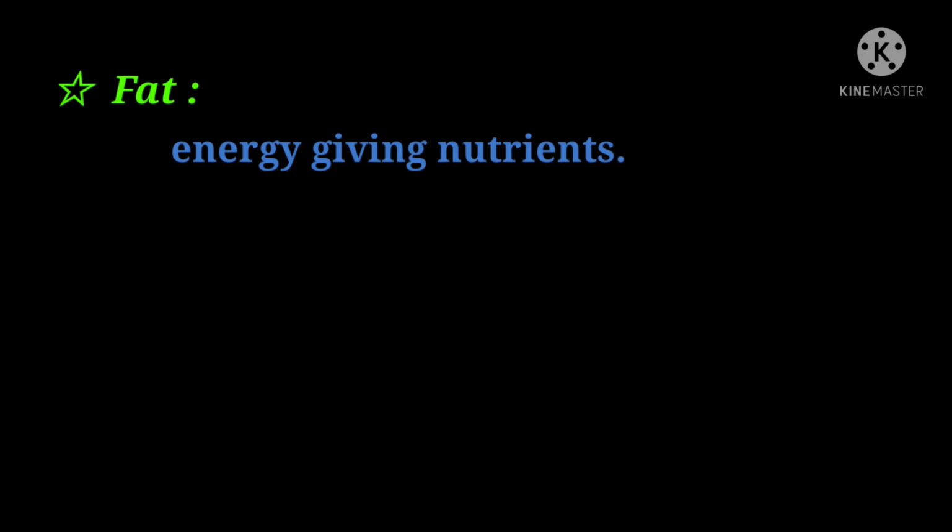Previously, I mentioned that carbohydrate also gives us energy. And now I also mentioned that fat also provides us energy. But the difference is carbohydrate supplies energy instantly, quickly, but fat gives us energy when we are in starvation.